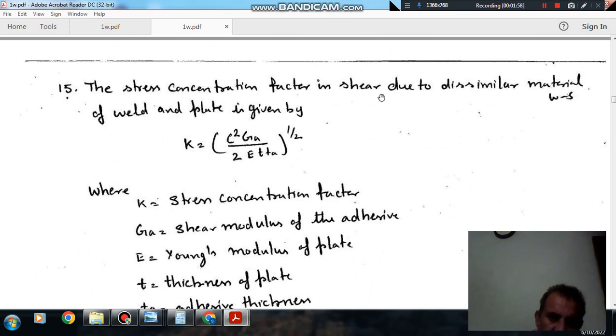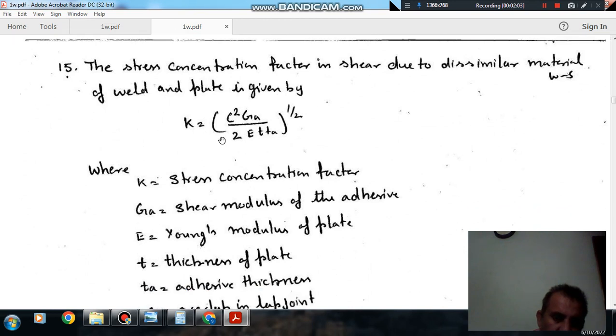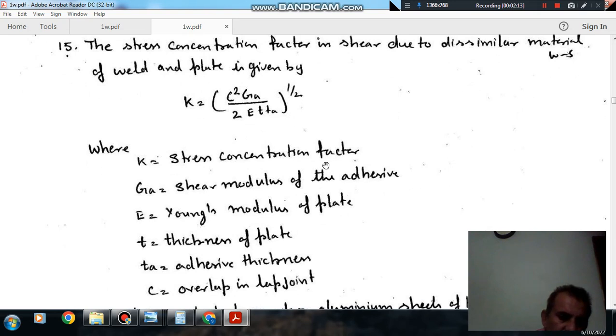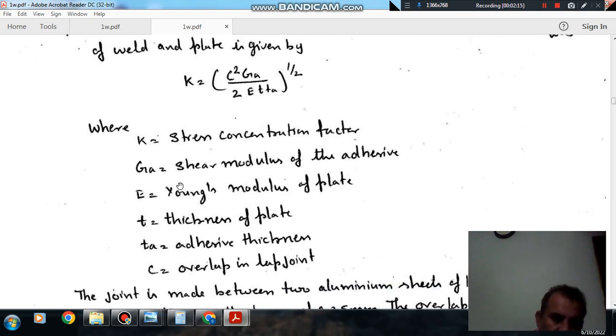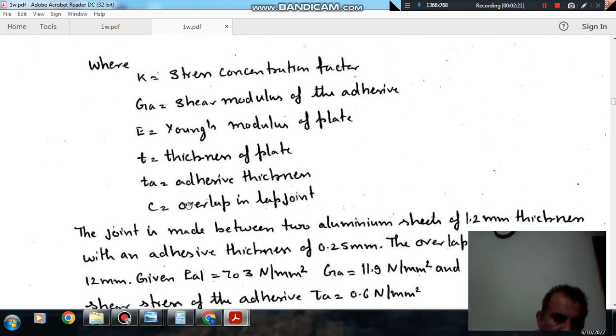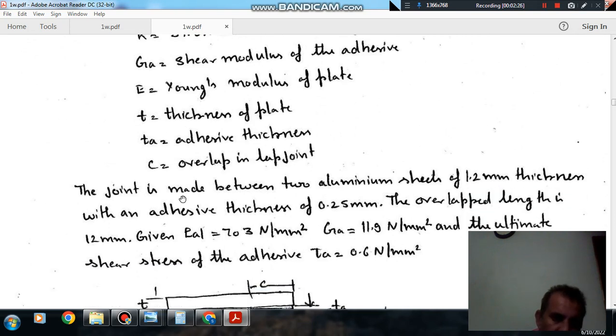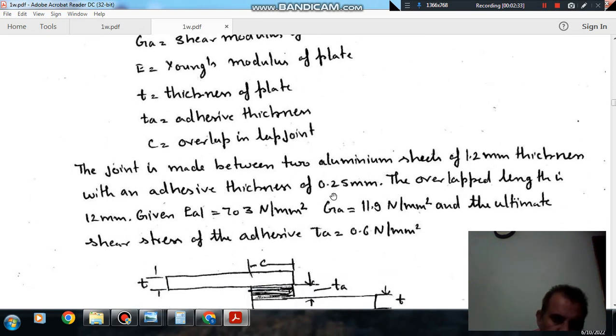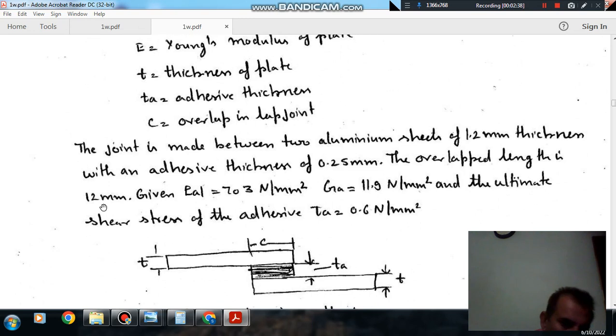the stress concentration factor in shear due to the similar material of weld and plate is given by K equals C square GA divided by 2E T TA, all raised to the power 1 by 2, where K is the stress concentration factor, GA is the shear modulus of the adhesive, E is Young's modulus of the plate, T is the thickness of the plate, TA is the adhesive thickness, and C is the overlap in the lap joint. The joint is made between two aluminum sheets of 1.2 mm thickness with an adhesive thickness of 0.25 mm. The overlap length is 12 mm.